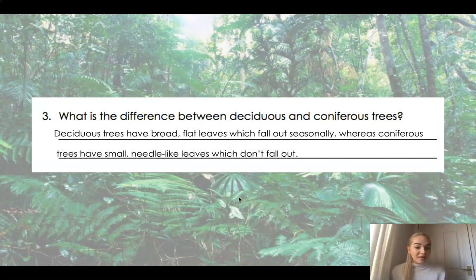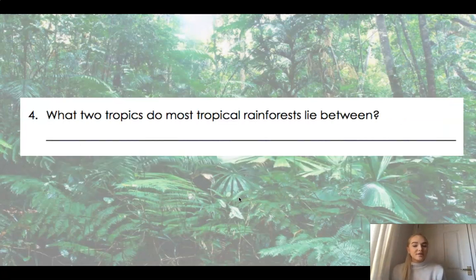The main point that you need to have written down to get the mark for this question is that you need to write down that deciduous trees have leaves which fall out seasonally. Coniferous trees are trees where their leaves do not fall out. Okay, question number 4. What is the name of the 2 tropics that most tropical rainforests lie between? Pause the video, write your answer down please.